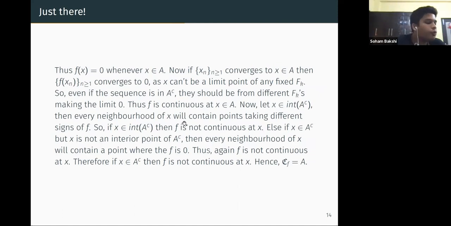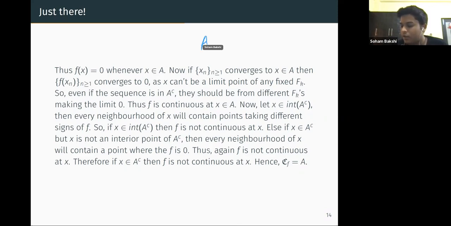Now what we want to prove, we constructed this function. We want to prove that this function is continuous on A and not on A complement. To see why it is continuous on A, f of x is 0 whenever x is in A. So if x_n is a sequence converging to x in A, then we want to prove that f of x_n converges to 0. If this x_n are from A itself, then f of x_n is equal to 0. So we divide it like this.